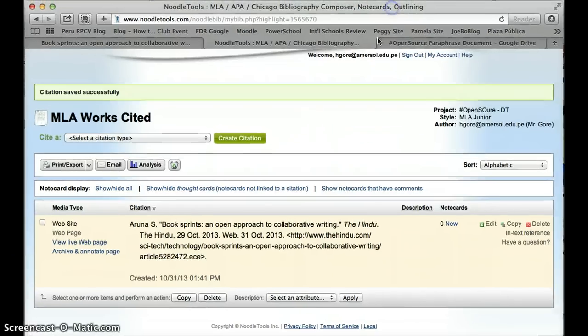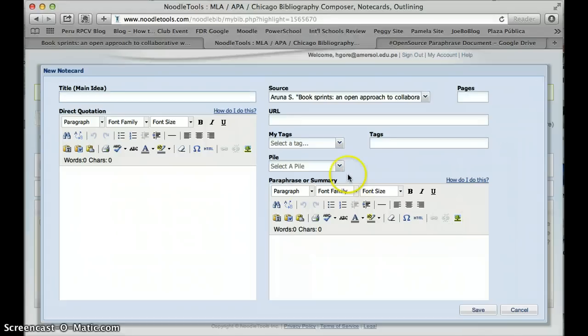Now, to do your paraphrasing, come over to where it says note cards. You've got your citation right here. We're going to click on New to create a note card. The great feature that NoodleTools offers is that it divides the page right down the center. On the left-hand side, you copy in the direct quotation, and on the right-hand side is where you paraphrase it. First I'm going to put a title for this note card that will remind me what it's about. I'm going to say book sprints.